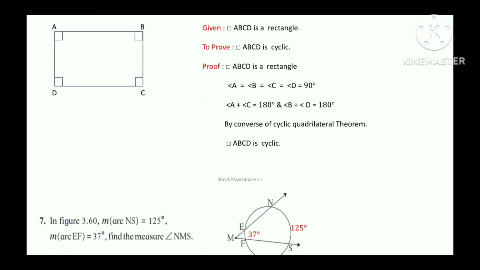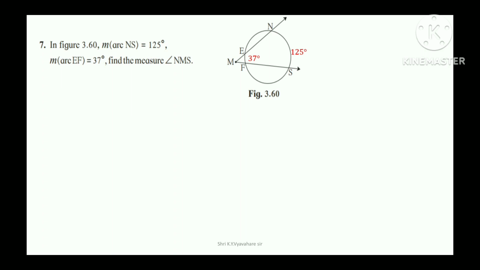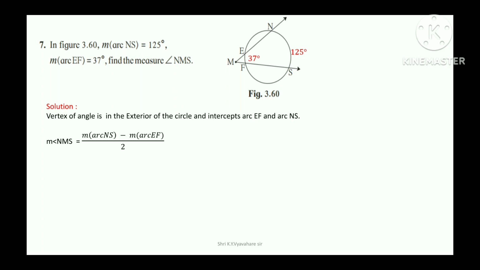quadrilateral ABCD is cyclic. In figure, measure of arc NS is equal to 125 degree. Measure of arc EF is equal to 37 degree. Find the measure of angle NMS. Solution. Vertex of angle is in the exterior of the circle and intercepts arc EF and arc NS. Measure of angle NMS is equal to measure of arc NS minus measure of arc EF divided by 2 is equal to 125 minus 37 divided by 2 is equal to 88 divided by 2 is equal to 44. Therefore, measure of angle NMS is equal to 44 degree.